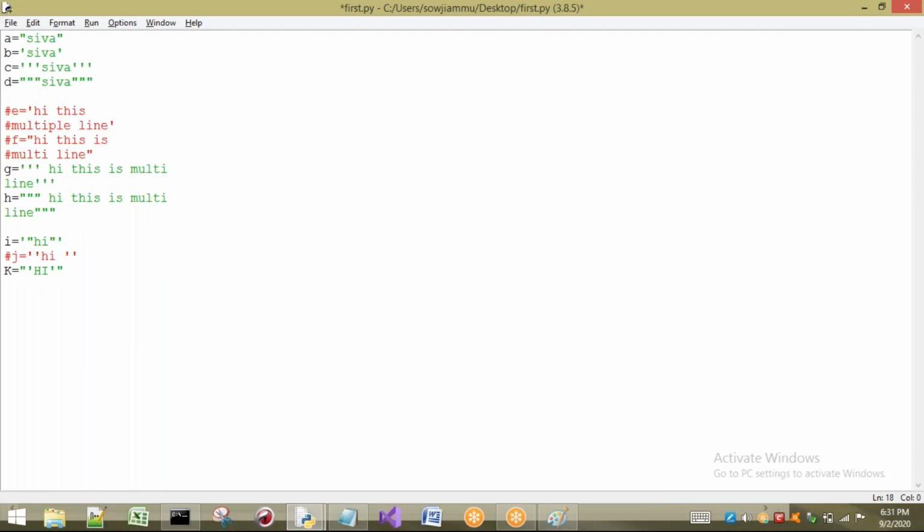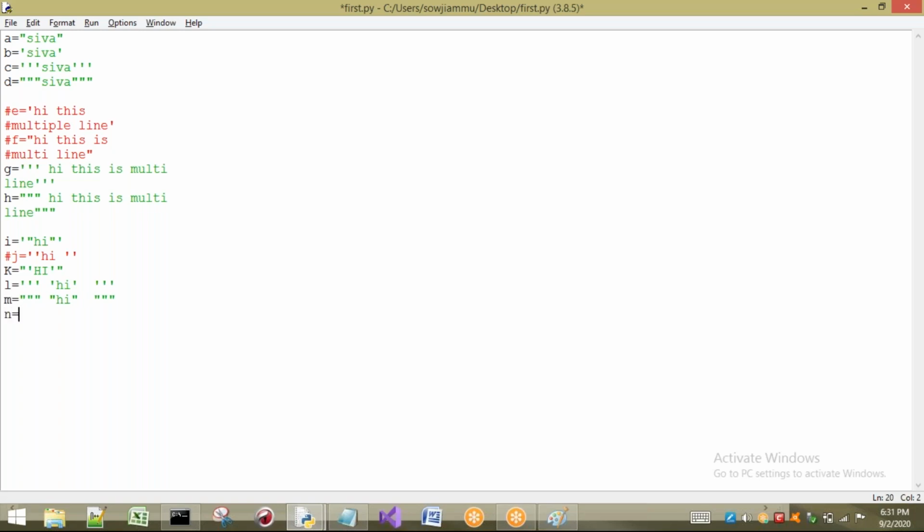For example, L equal to, I will take 3 single quotes directly. I will take single quotes to print hi, so I will enclose it with this one. It is correct, no problem. J equal to something like, I will take double quotes, and here also double quotes, no problem. Okay, right? K, M, N.